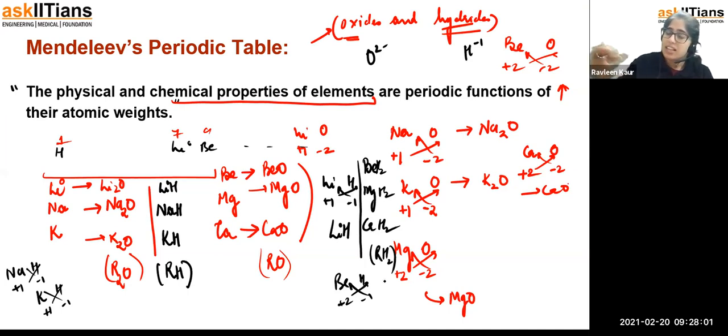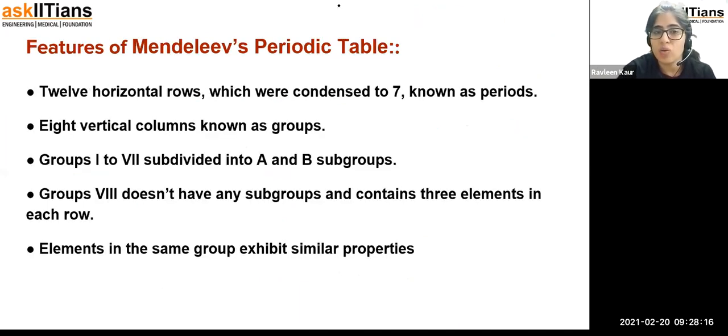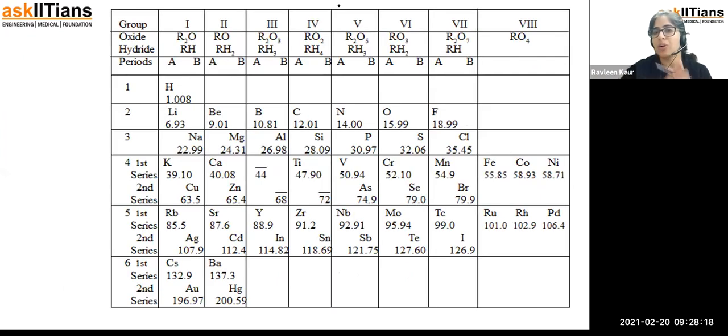So it means there are some elements which show similarities in terms of oxides and hydrides, and he used that concept only to arrange elements in the periodic table given by Mendeleev.